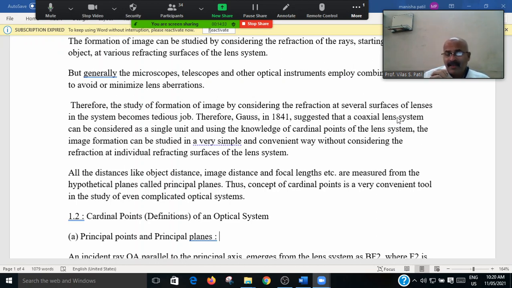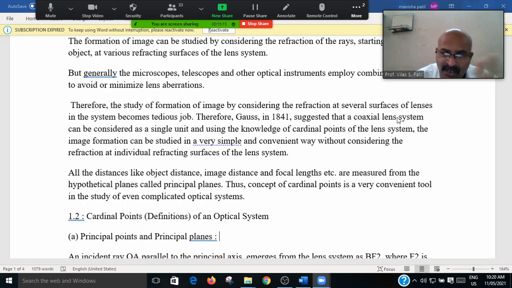We know that the study of individual refraction at different points on the surfaces of the coaxial system is very tedious, very complicated, and very tough. Hence Gauss in 1841 gave a simplified proforma to define the different images, and that proforma depends upon the cardinal points.